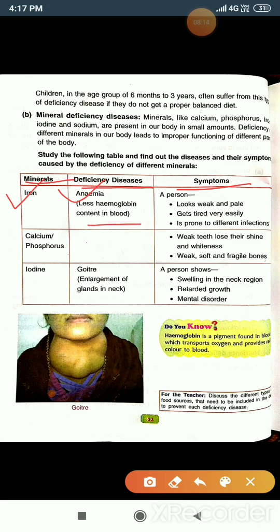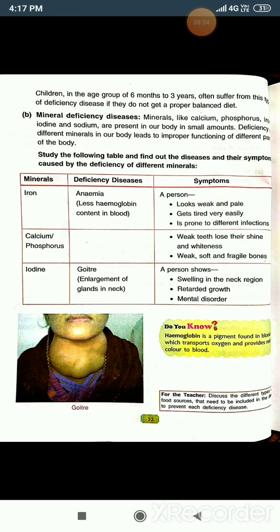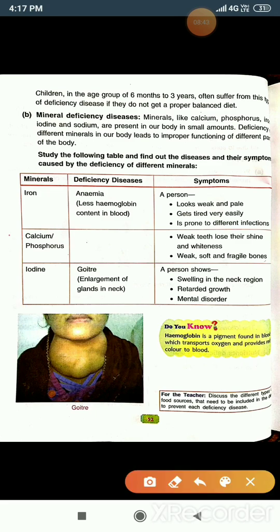And what is the symptom? A person will look weak and pale. See, weak and pale, gets tired very easily, and is prone to different infections also. These are the symptoms of the deficiency of the mineral iron. Okay, and due to this, anemia is the disease, ANAEMIA. Okay, now move to the second deficiency disease, the deficiency of the mineral calcium or phosphorus.